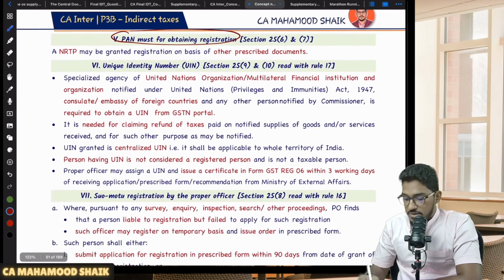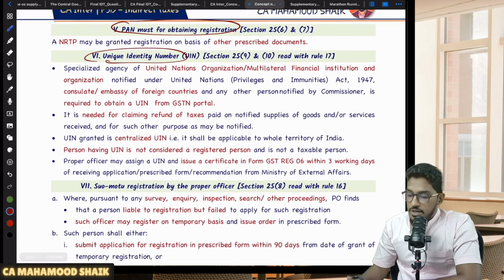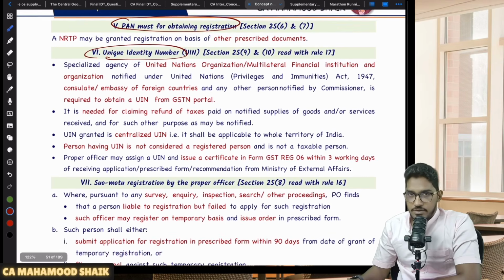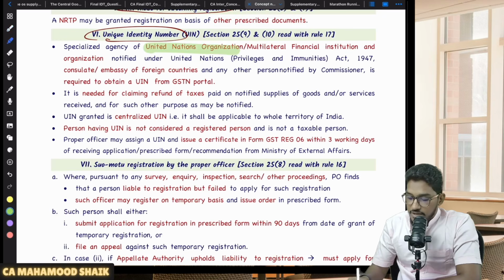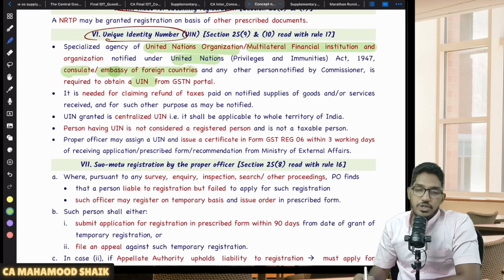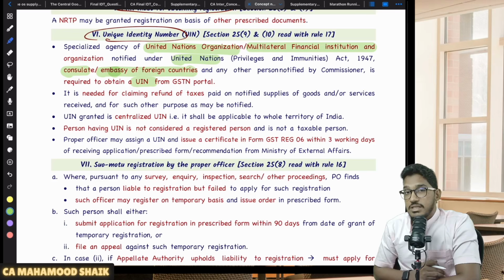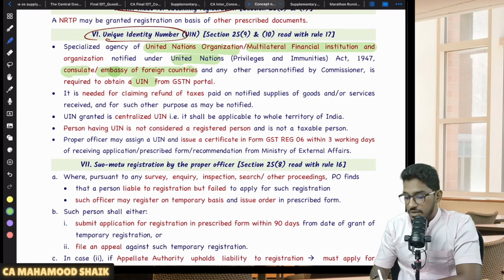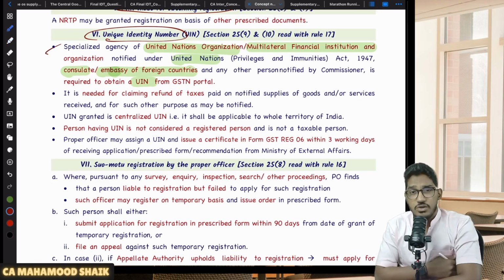And there is one more small concept called UIN. Sir, what is this UIN? UIN is a special kind of registration. For some people, who are those people? United Nations organizations, multilateral financial institutions and organizations which are notified under UN, and foreign consulates, embassies of foreign countries, or any other persons notified by the commissioner. They are required to obtain something called UIN, not GSTIN. Who, sir? These people: United Nations organizations, multilateral financial institutions, foreign embassies, foreign consulates.